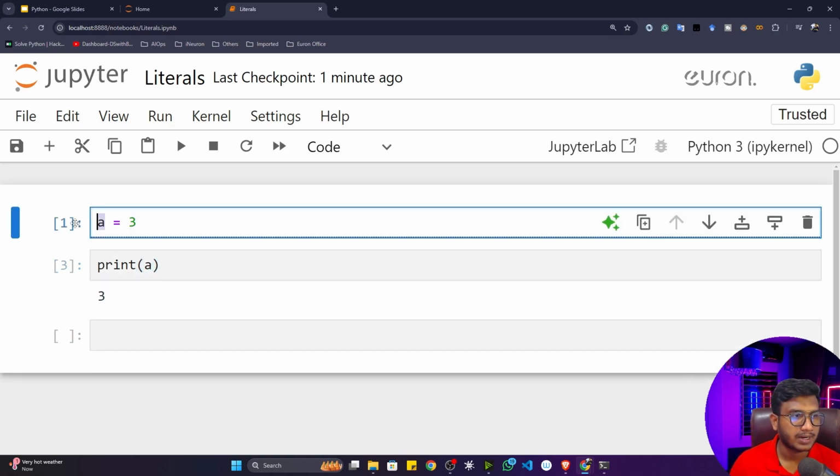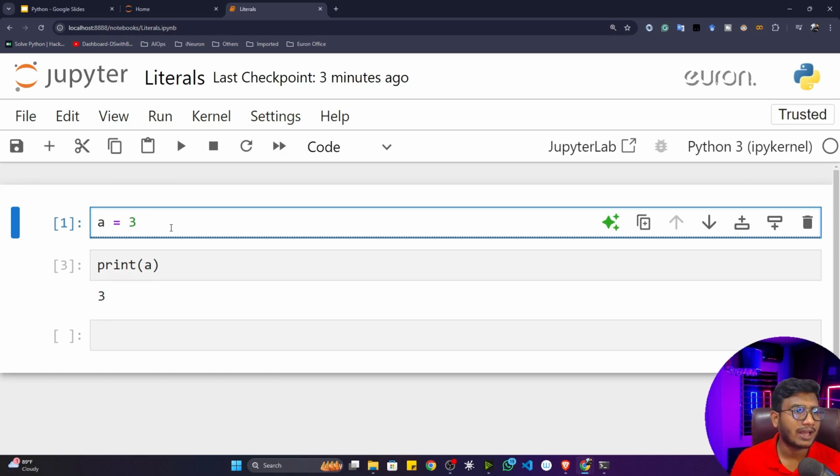So here a is a variable, and equal is the operator. I'll discuss operators in detail, no need to worry. As of now, just consider equal, plus, minus, multiply, division, whatever symbols we use, as operators. And here this 3 is a literal. This 3 can also be called a value, but we can also call it a literal. I hope this literal is clear now. That means whatever value is stored inside a variable is called a literal.